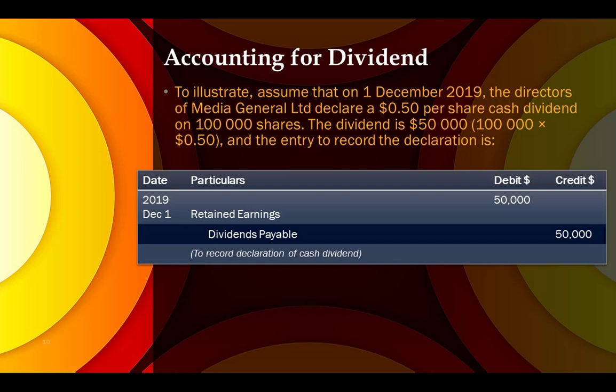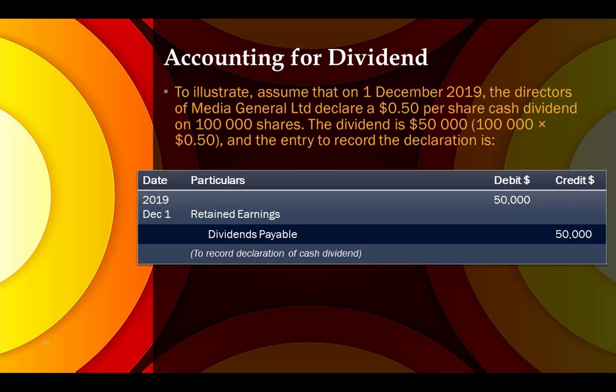All right, share dividend, also referred to as a bonus share issue, is a distribution pro rata based, of course, on how many shares you are holding as a shareholder. So illustration, assume that Hawke's Bay Limited has a balance of $300,000 in retained earnings and declares a 10% share dividends for its 50,000 shares.